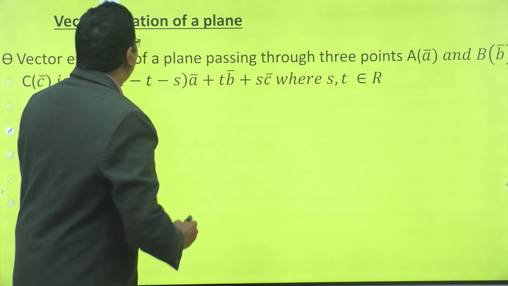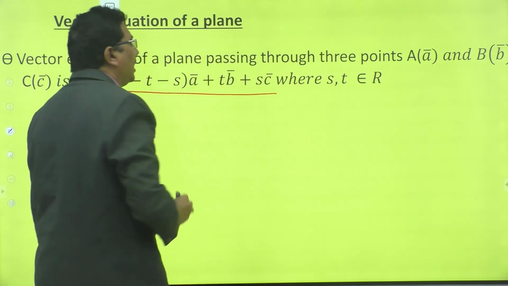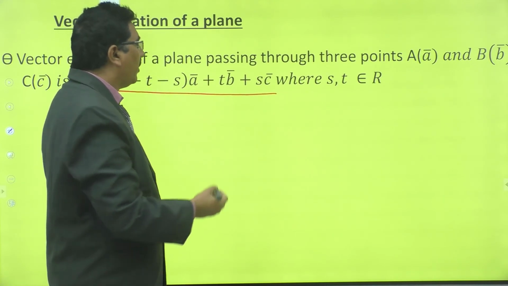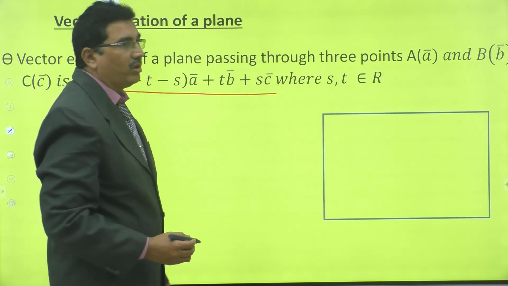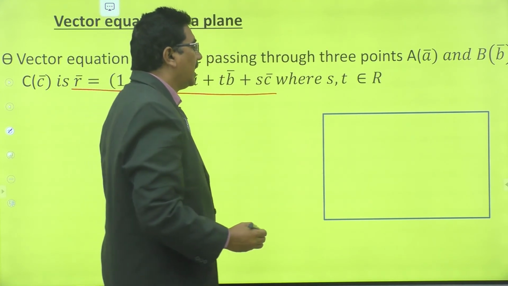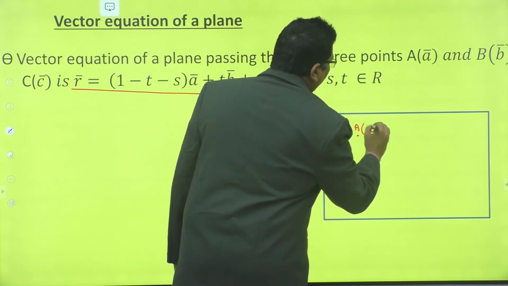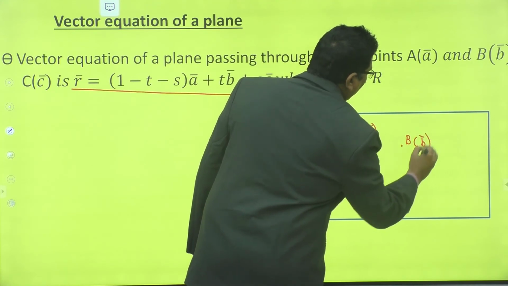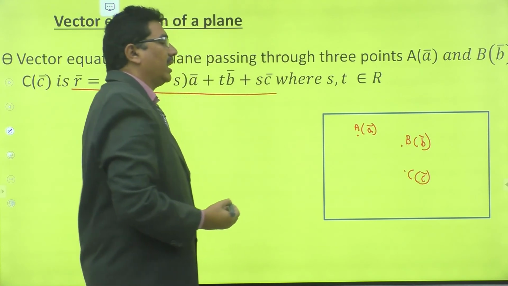How to find the vector equation of a plane passing through 3 points? Suppose this is the plane, the points are A, B, C, whose position vectors are A bar, B bar, C bar.